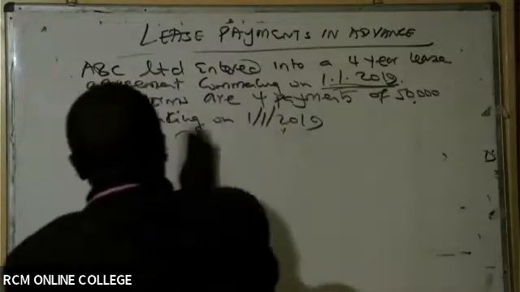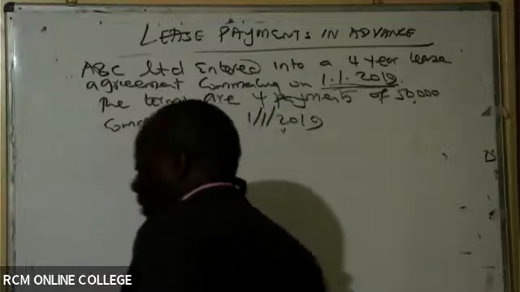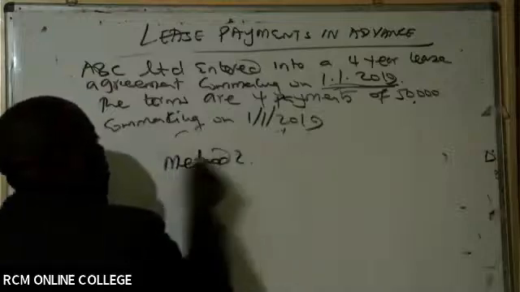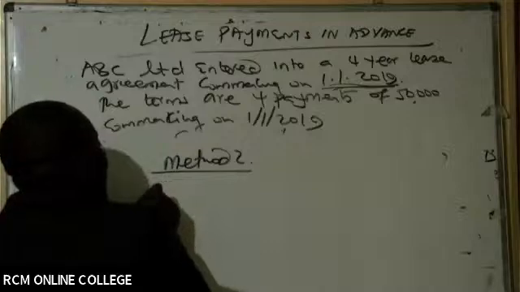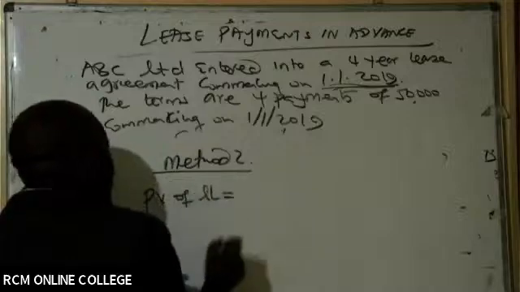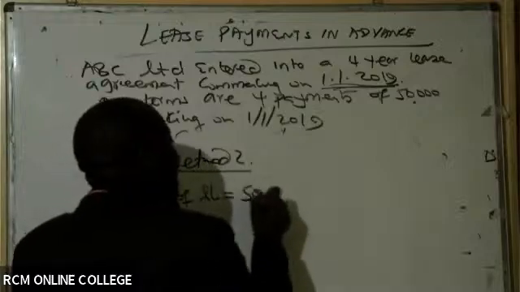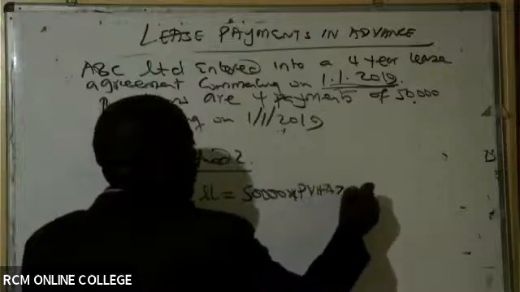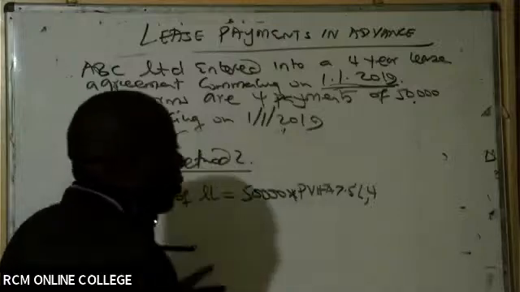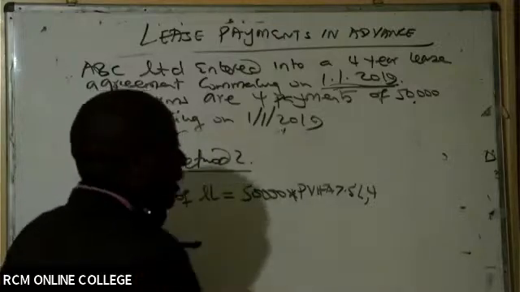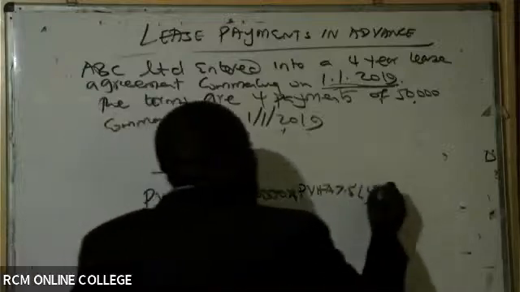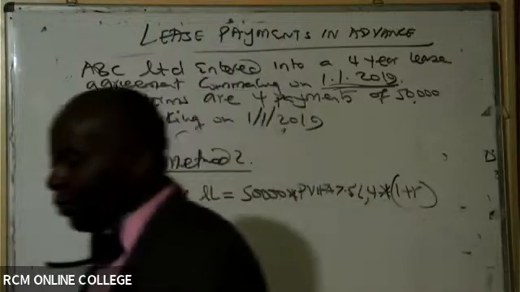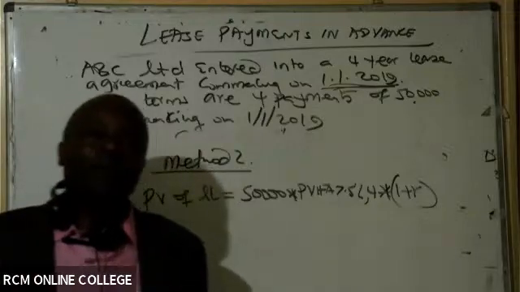Another student will tell you, Mwalimu, no, we don't want that method. Another student will come and tell you, Mwalimu, the method that we did when we were doing financial management, method 2, is the one where we say present value of lease liability because of the in advance payments. Come and take 50,000 times PV FAR, 7.5%. Work with 4 years normally. But now because it's advance payment, come and introduce this concept of 1 plus R. Multiply by 1 plus R. That will give you the same answer.